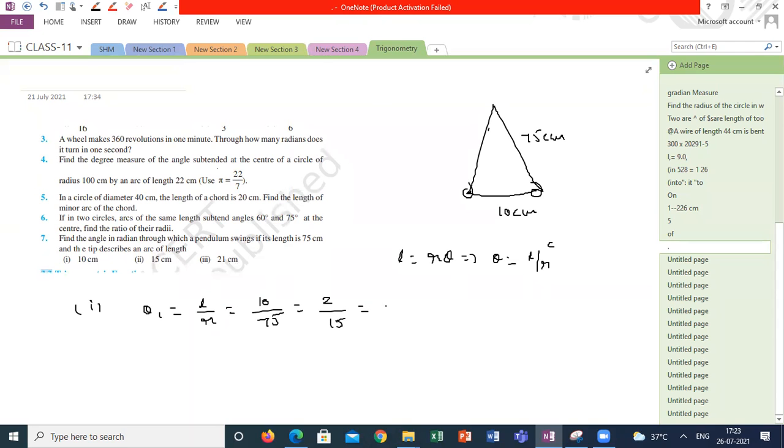How much will you get? Sir, 0.133. We can leave it as a fraction also, sir. Correct, 2 by 15 radians is fine, or 0.133 radians. Second question.